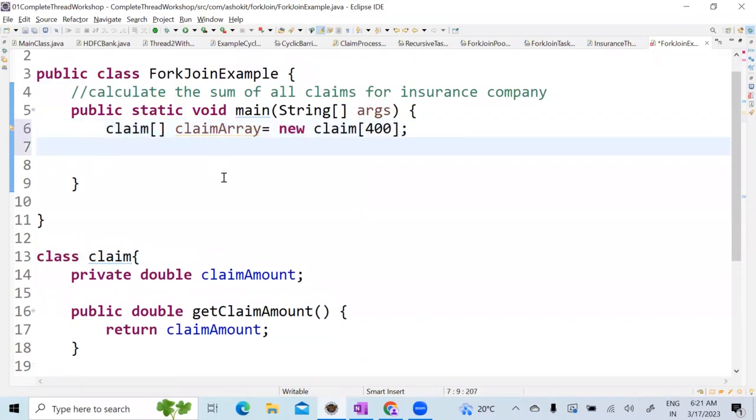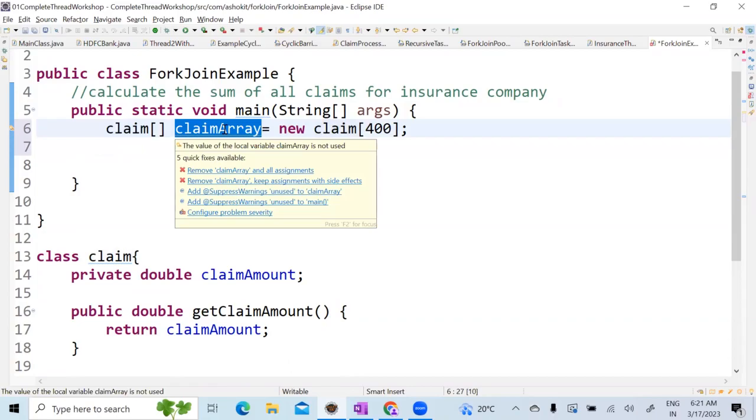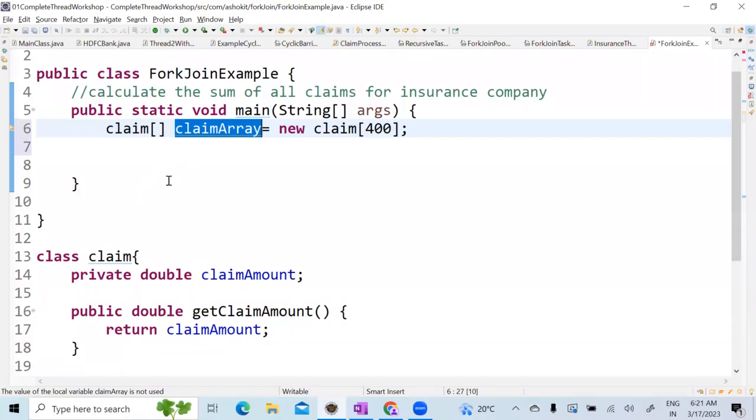Now I have created a claim array. Now I have to set the data to this array, correct? Claim array is an array of type Claim. That means at the 0th position, what object will be present? Claim object. At the first position? Claim object only. So how many Claim objects do I need to create like that? 400. So can I write a for loop? Yes.